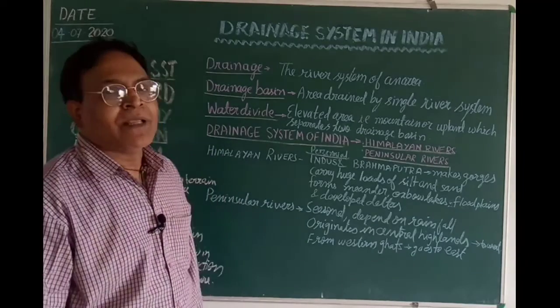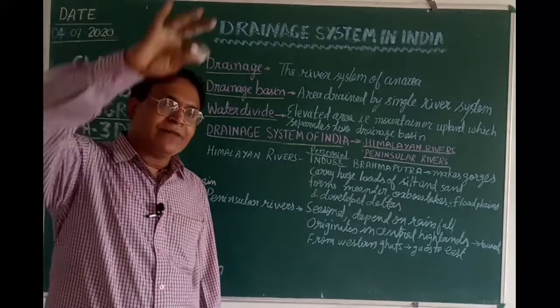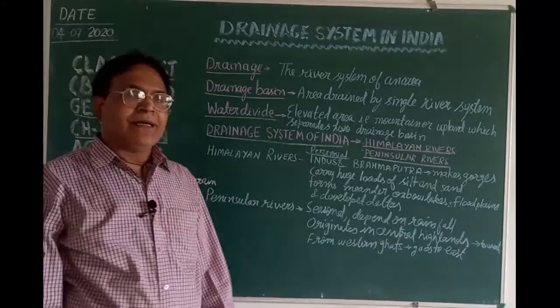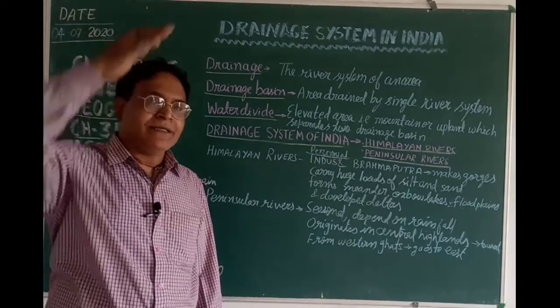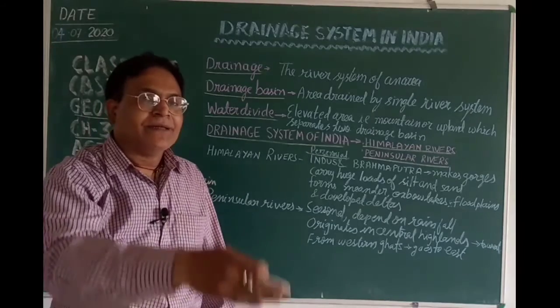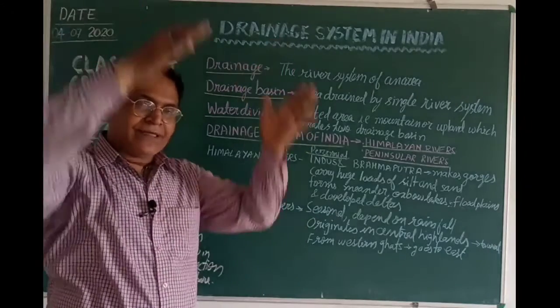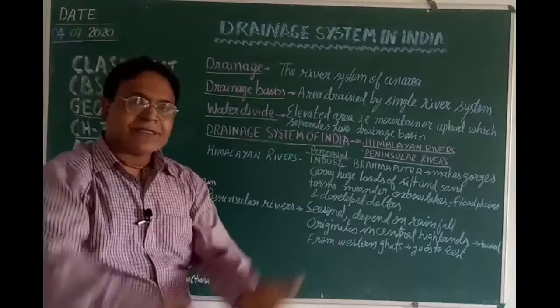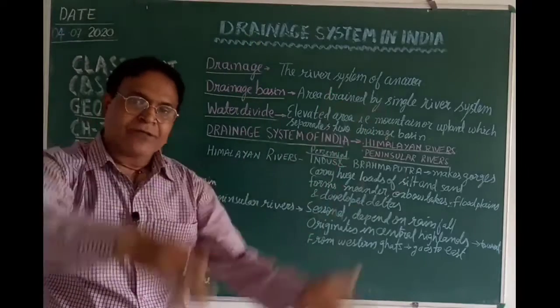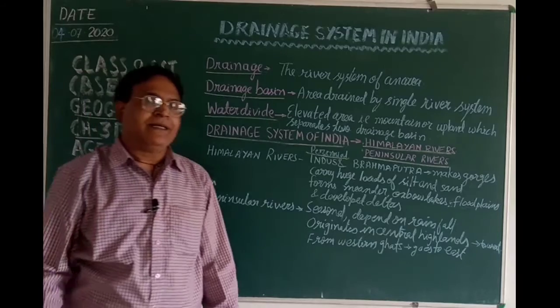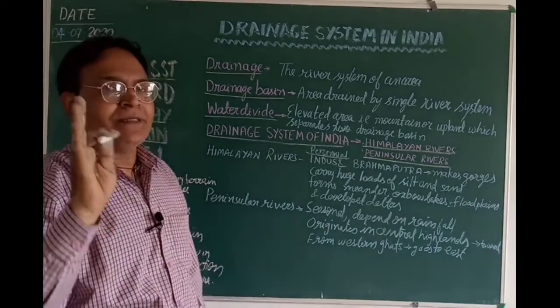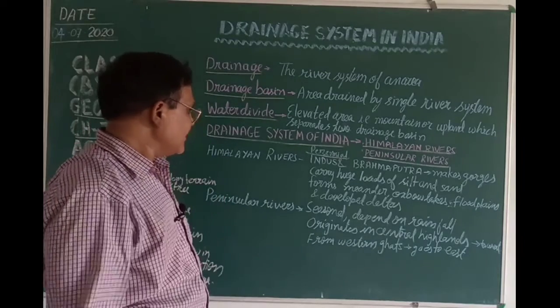Secondly, the Himalayan rivers originate from the Himalayas and form various gorges, that is, deep ditches, because the river is coming through the rocks. That's why it creates gorges and various other types of terrain features.